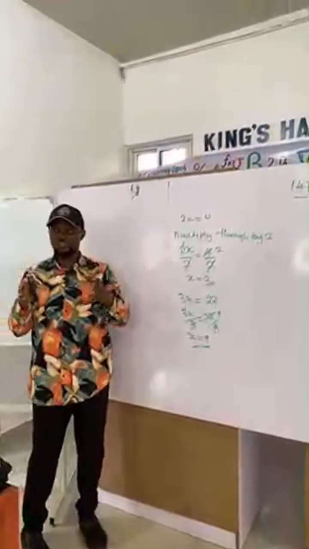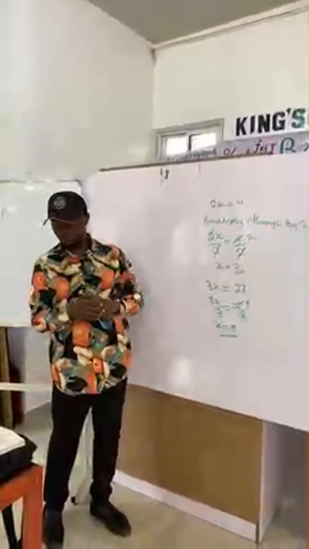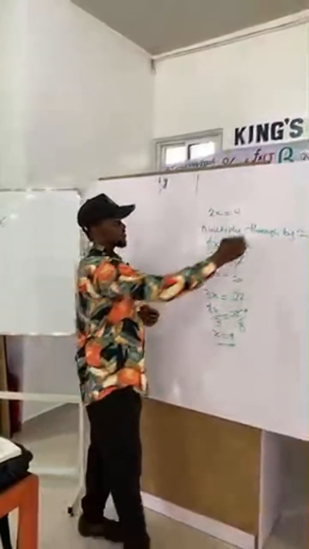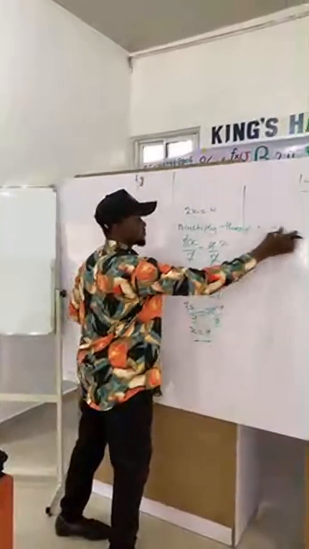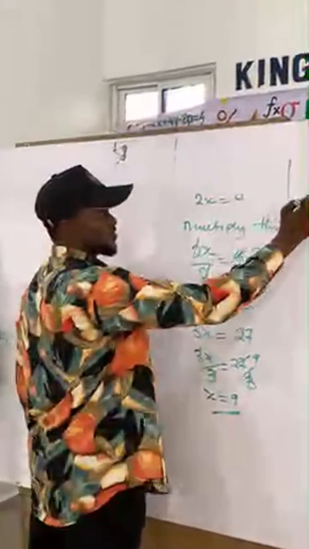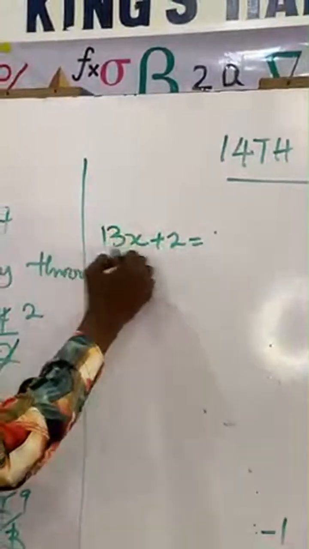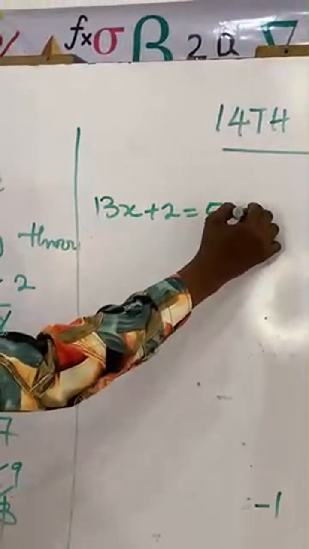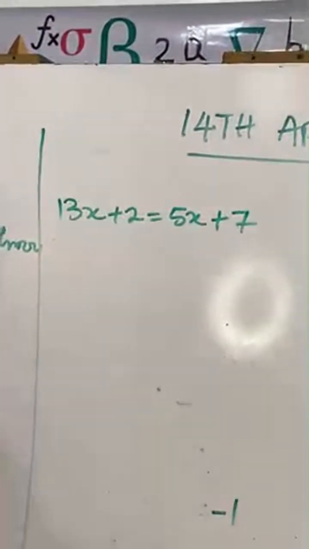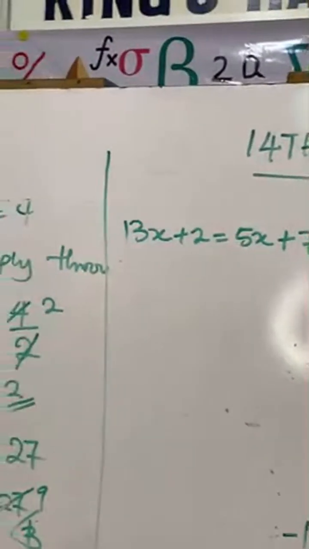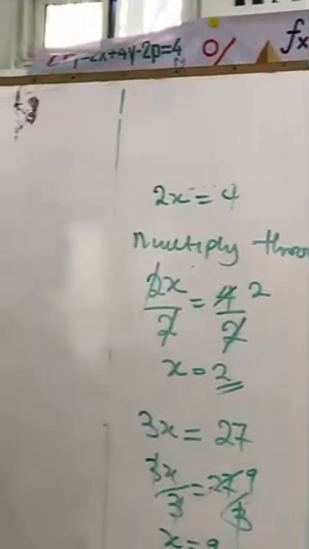But if you have an equation like this, let me say 13x plus 2 equals 5x plus 7, we have 2 unknown variables here. On the left hand side, the unknown variable is x, and on the right hand side, the unknown variable is what? x.